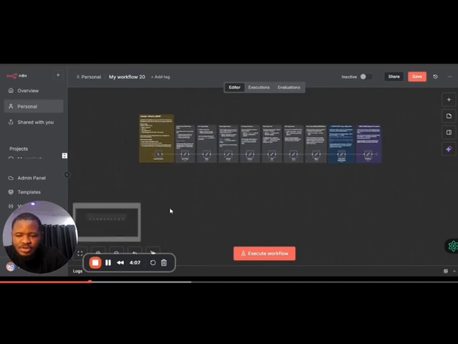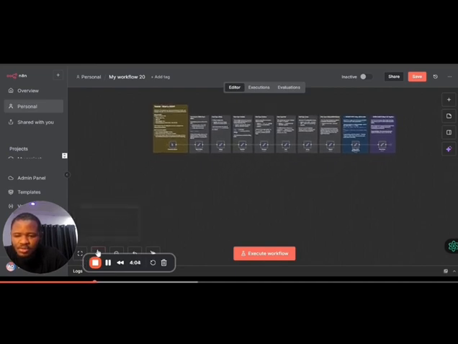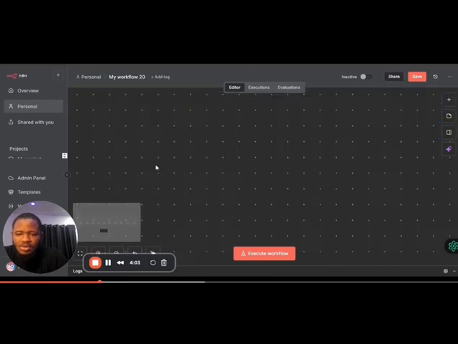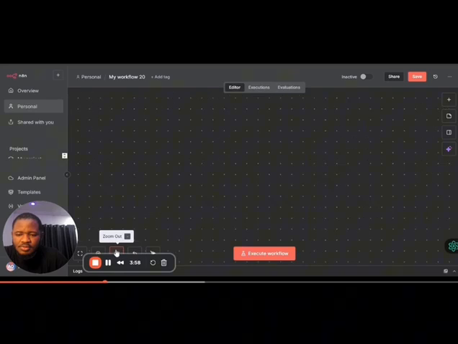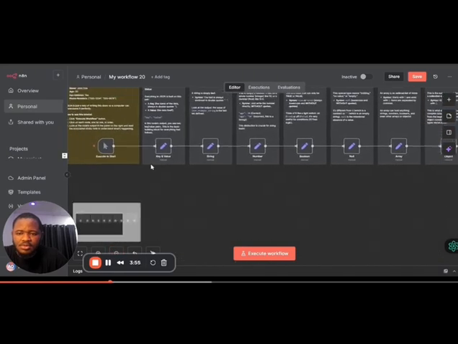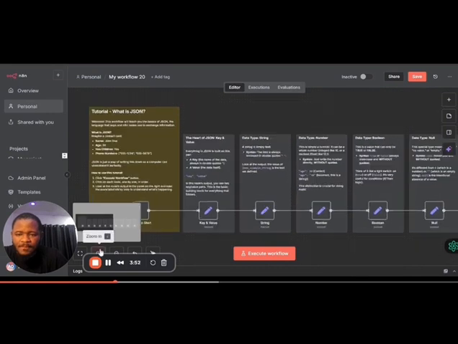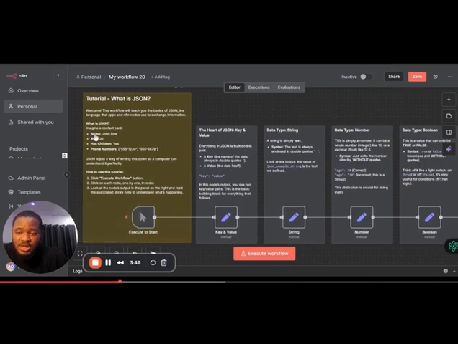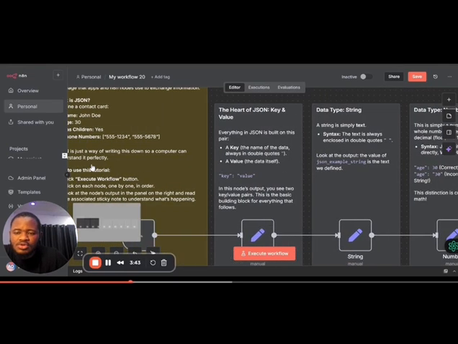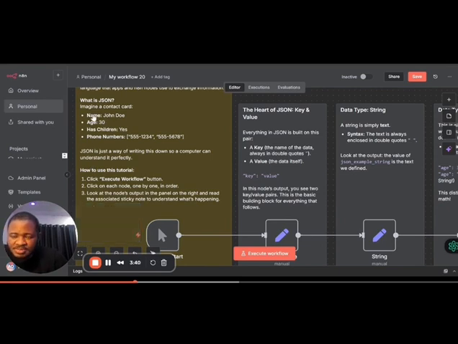So if I zoom in here a bit, which is what I'm explaining here. So in this instance now, we have this name. Let me zoom in again. So we have this name, this is my key here. The value is John Doe. The age is another key. The value of that age is this 30. He has children is a key. The value is yes. Now, phone numbers, you can see this is one number, this is another number.